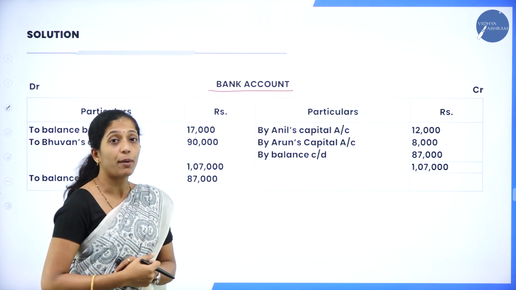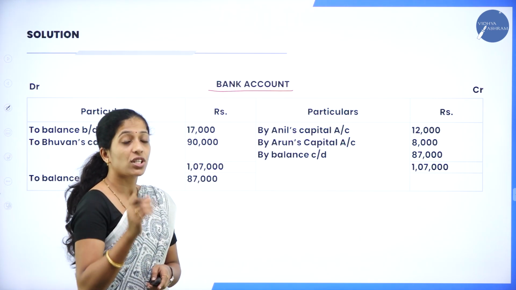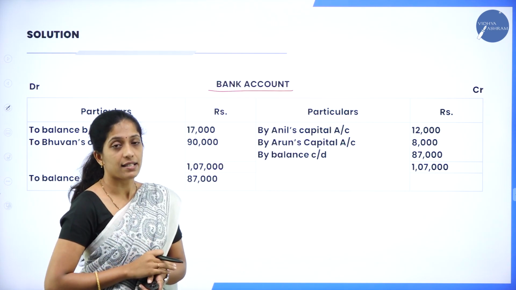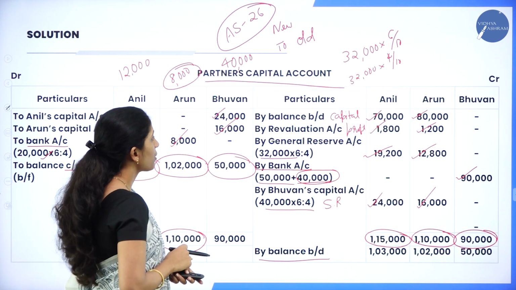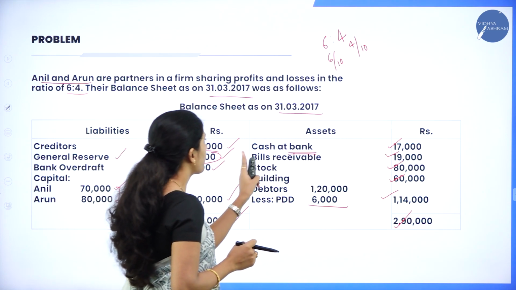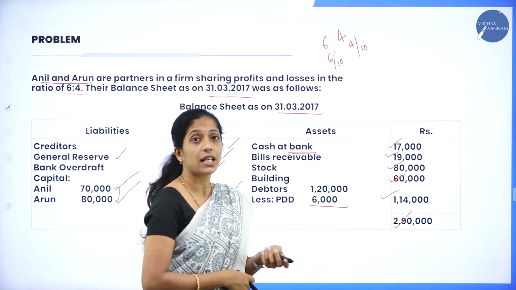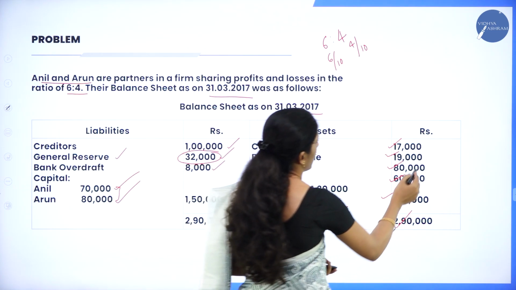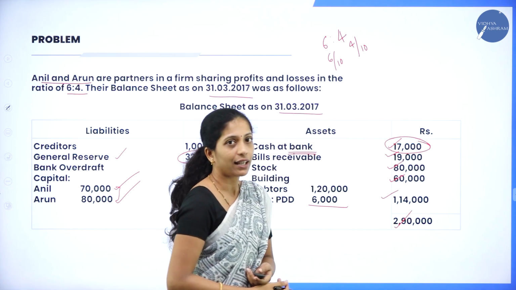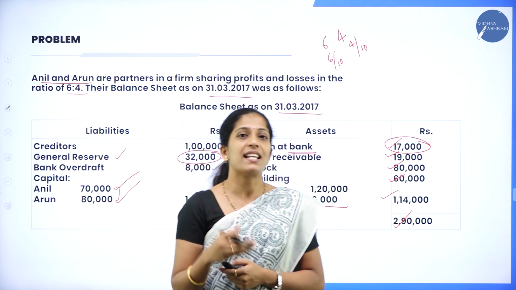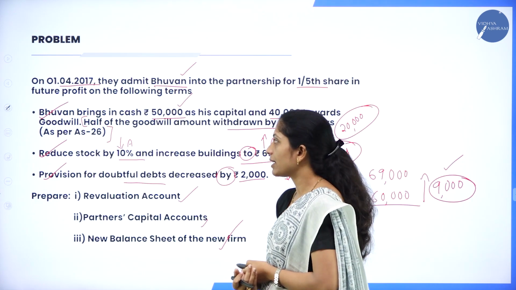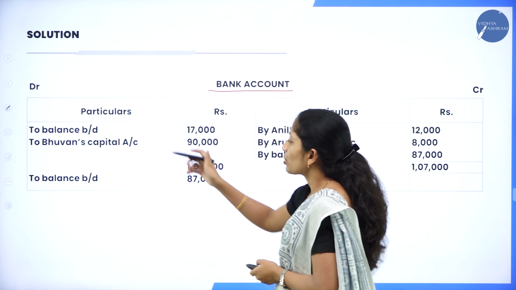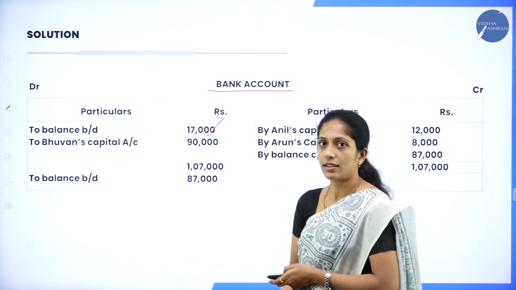Now, how to begin your bank account? If you see the balance sheet, there we had a bank balance, that is cash at bank. So, go through the balance sheet. Here we are having cash at bank rupees 17,000. Now this 17,000 has to be taken to bank account. So how to take? To balance brought down. How much? 17,000. So to balance brought down 17,000.